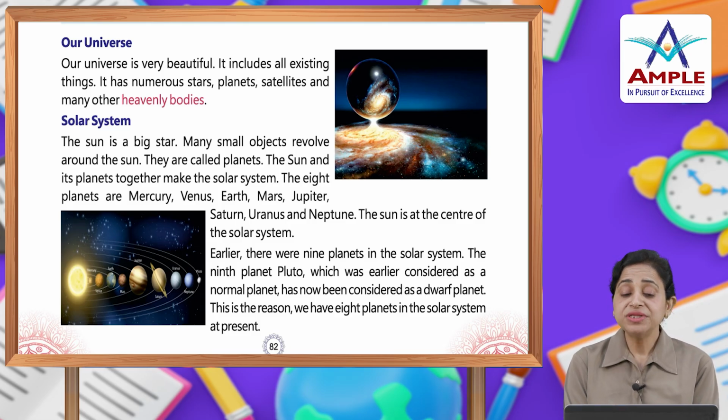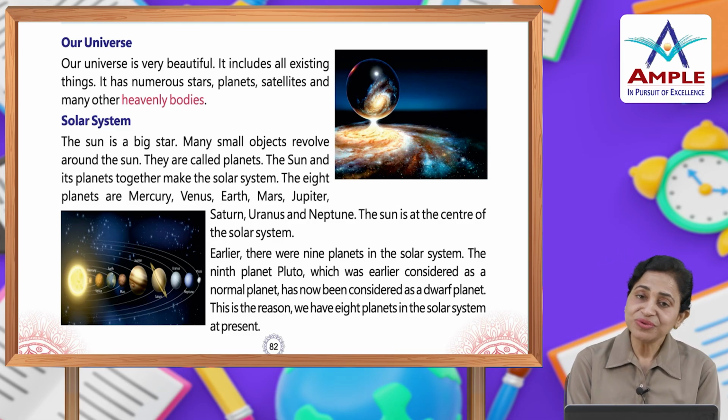The moon is the Earth's closest neighbor. It is about 3,84,000 kilometers away from the Earth and the moon is a natural satellite of the Earth. It means the moon revolves around the Earth. The moon has no light of its own. इसकी अपनी कोई रोशनी ही नहीं होती. किससे लेते हैं लाइट? It shines because it reflects the sun's light that falls on it.